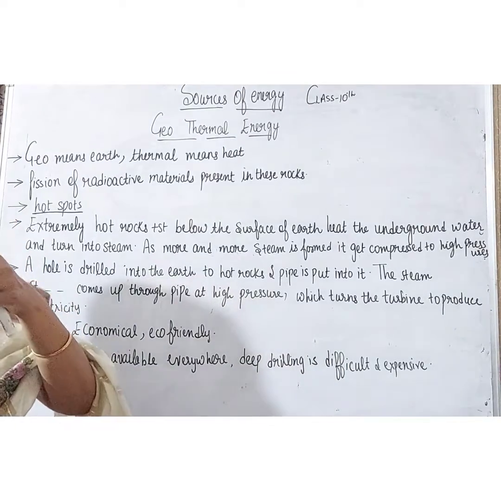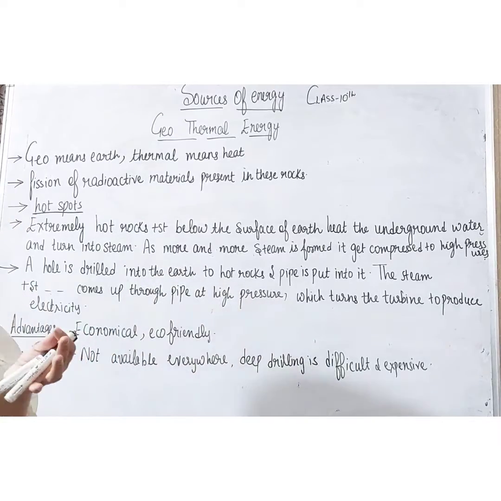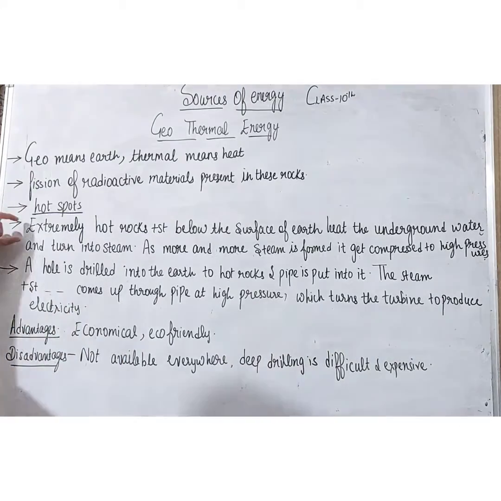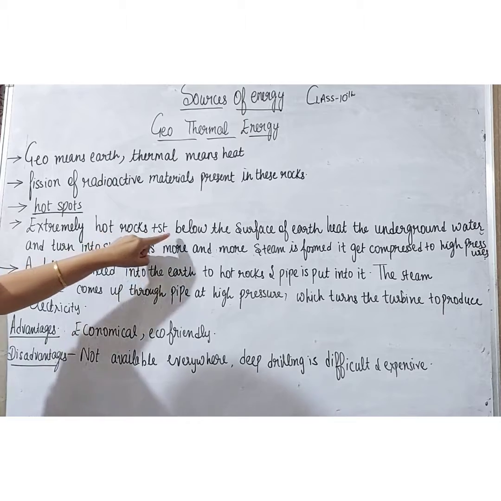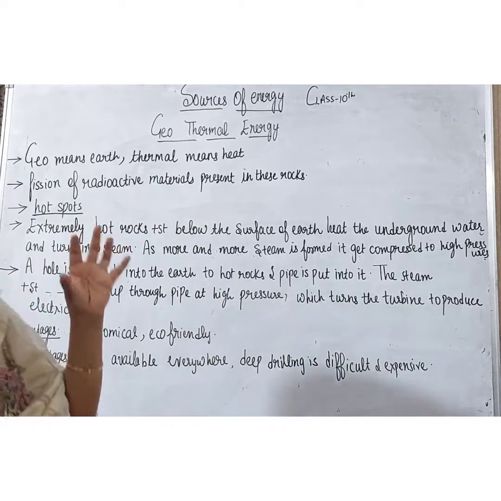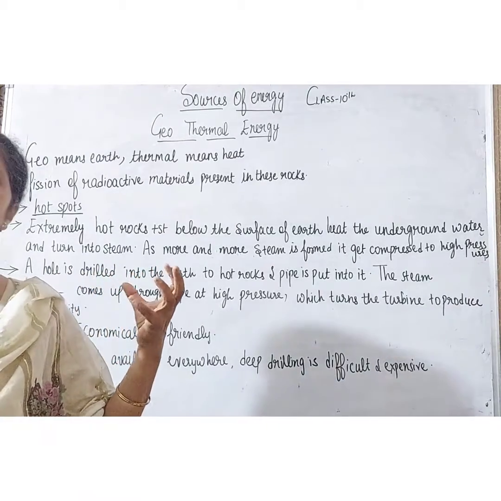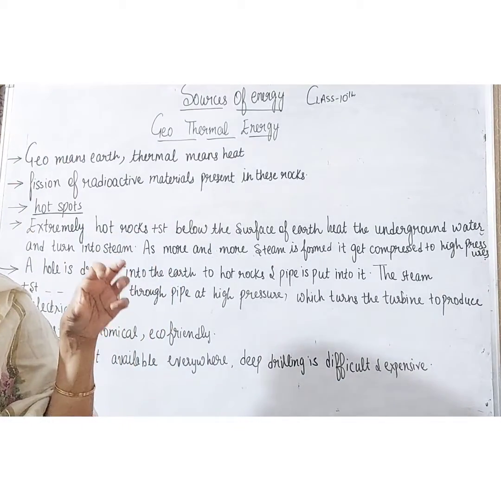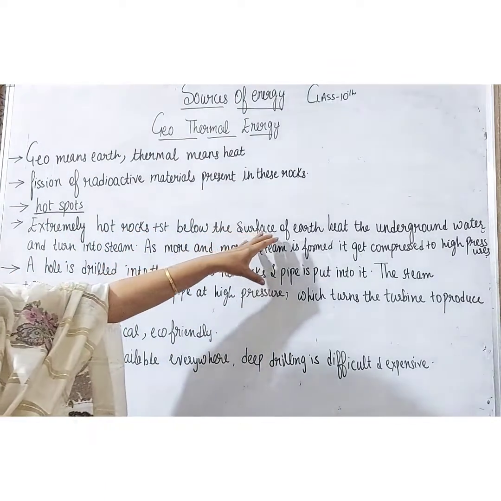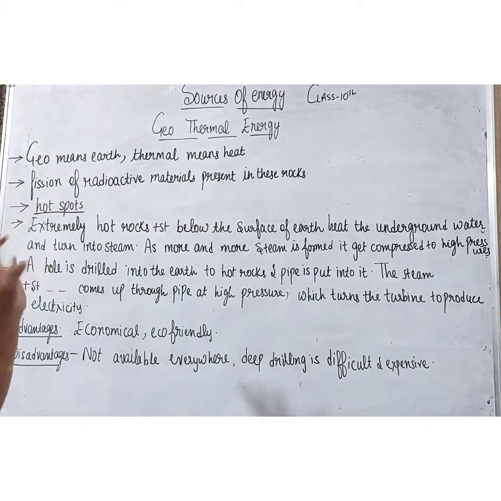Now we will see how this geothermal energy helps us to produce electricity. Extremely hot rocks present below the surface of the earth heat the underground water. The purpose is to rotate the turbine. How will they rotate it? We will see. The hot rocks heat the underground water and turn it into steam.